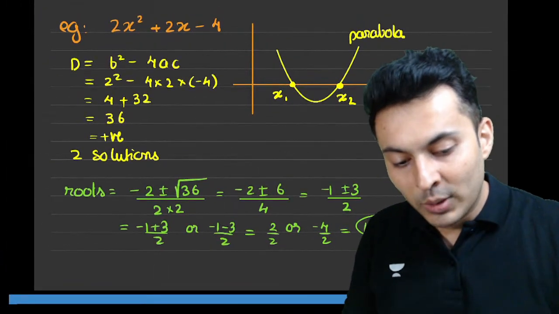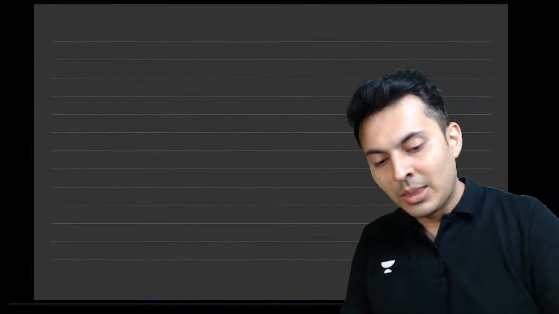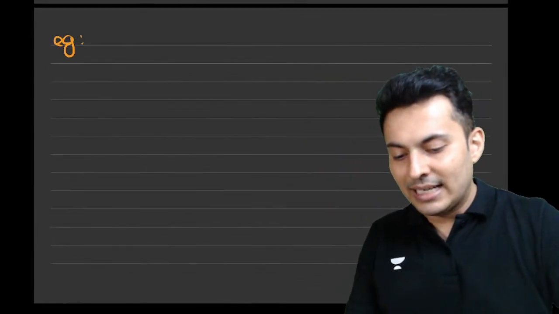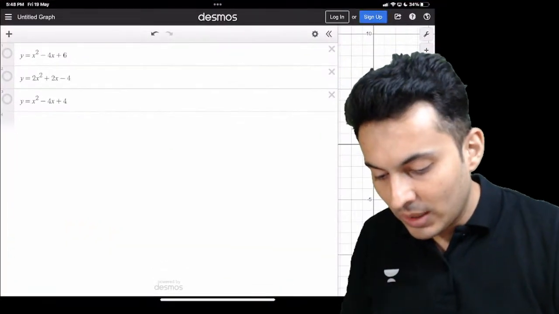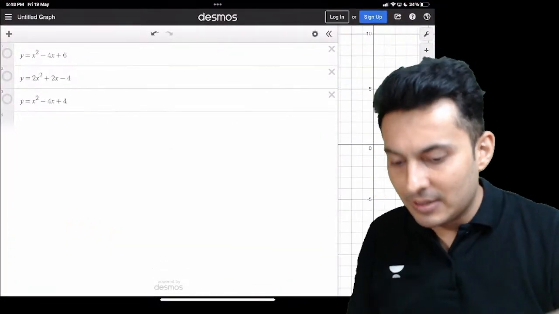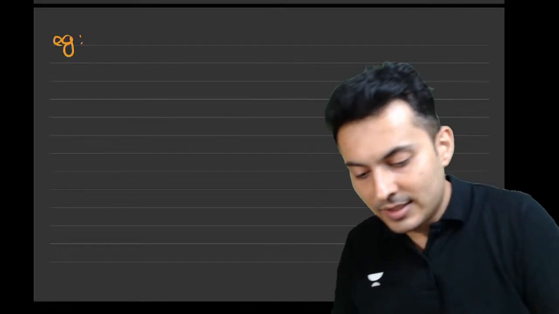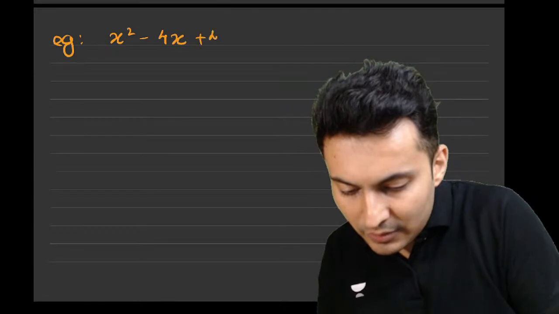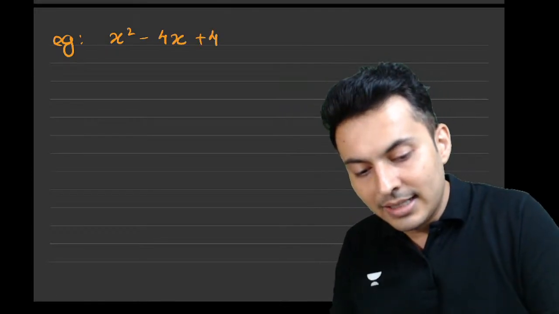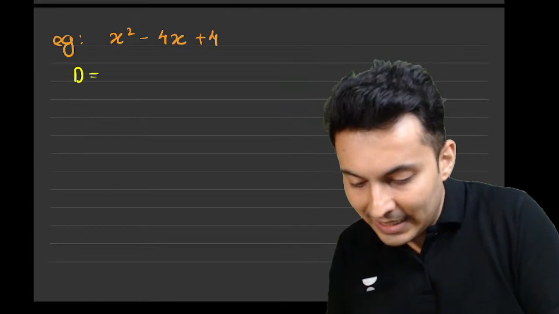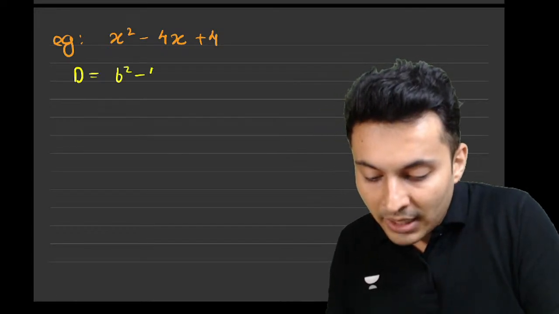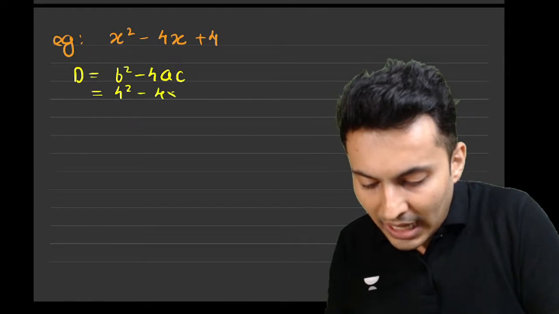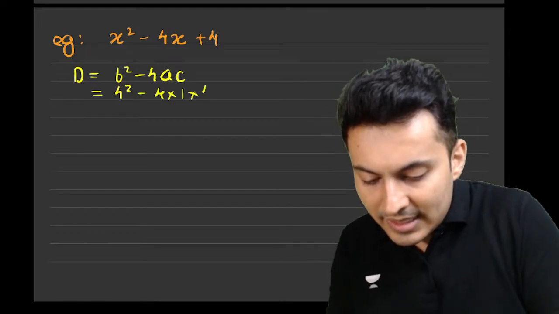Let's take one more example, my dear students. Okay. Now what is that next example? Let's have a look. x square minus 4x plus 4. Let's find the discriminant. Discriminant is b square minus 4ac. b is minus 4, a is basically 1, c is basically 4.